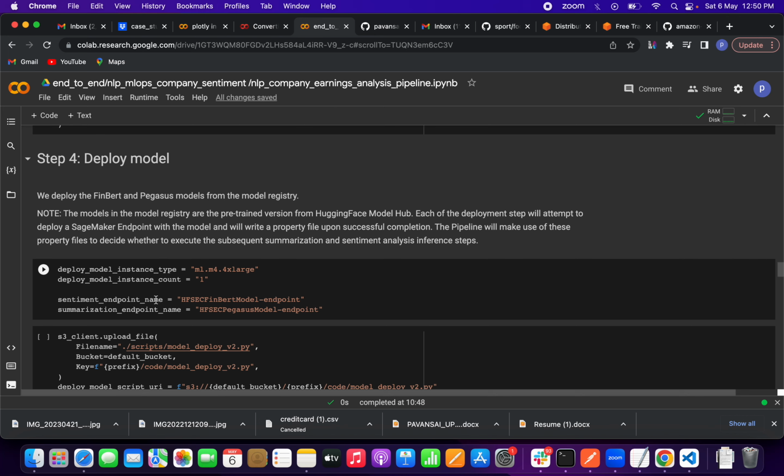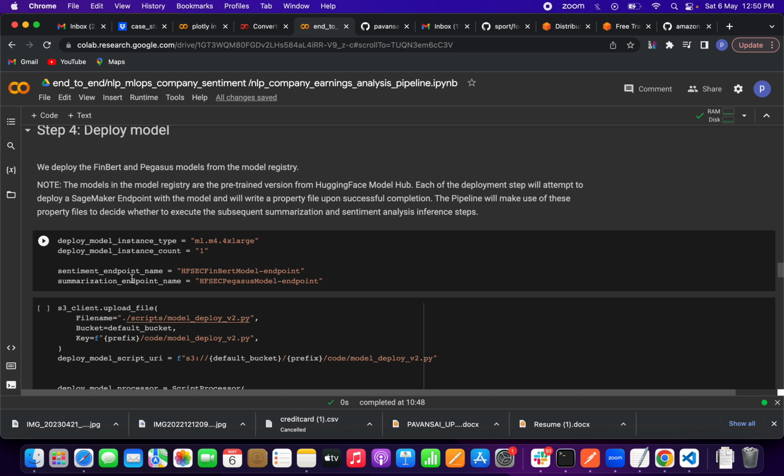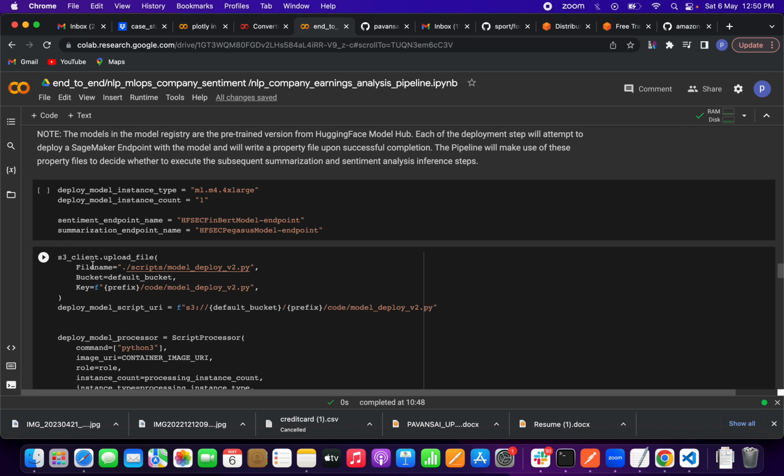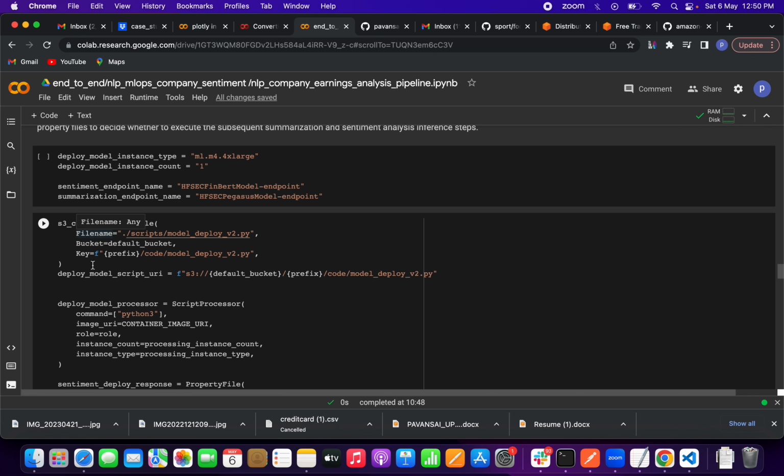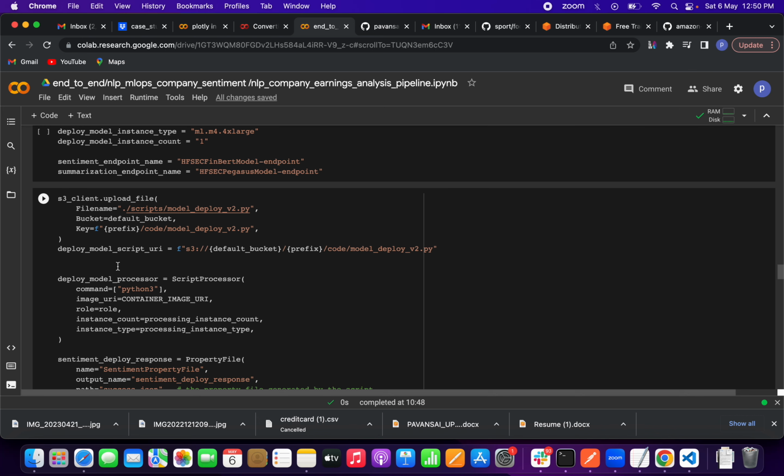So for deploying we have to use some instances. For that I am defining the deploy model instance type, ml.m4.4xlarge, and how many instances you want? One only. For the sentiment model, that is the sentiment endpoint name, the financial BERT model endpoint, and for this the Pegasus model endpoint. Okay, so we use the S3 client to upload the file. I am uploading the file name, bucket, key, and the same deploy model script URI. So this variable we are defining all those things, and we are creating a deployment URI, friends.